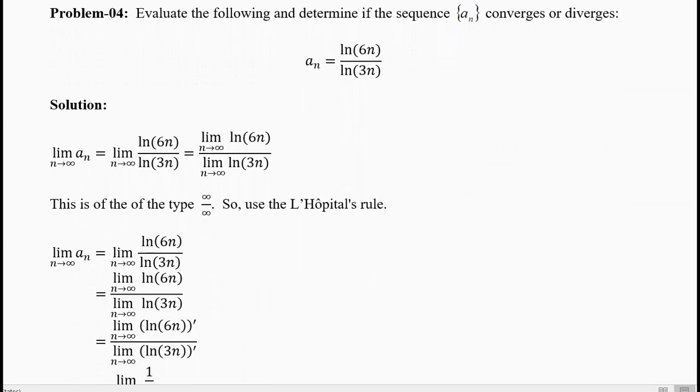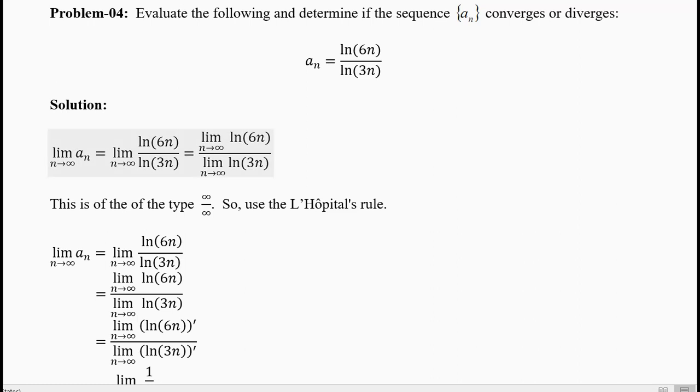Problem number 4. Evaluate the following and determine whether the sequence an converges or diverges. Please do not try to guess the answer. an equals ln of 6n divided by ln of 3n. Guessing is okay, but it can lead to a wrong guess, so you have to be careful. Better to write down all the steps.